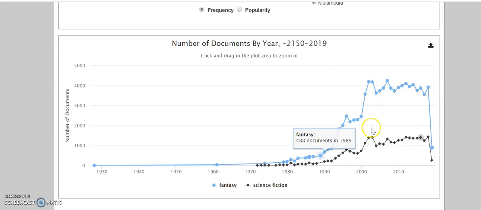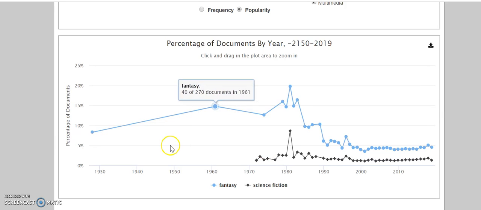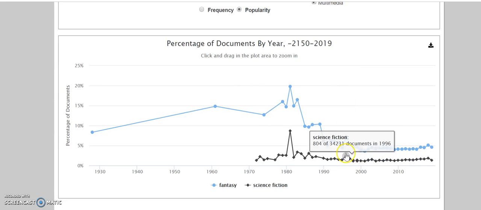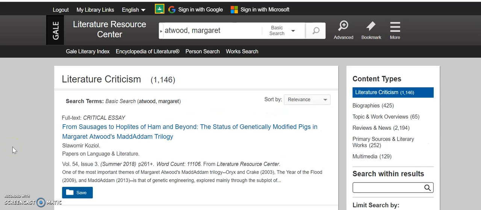And you can see this is the frequency by which they occur, and if you go to popularity, it'll show you the number of documents out of the total documents that they're looking at here. So those are two ways to look at that information. As a follow-up to the topic finder, I wanted to show you another way that you can access that.